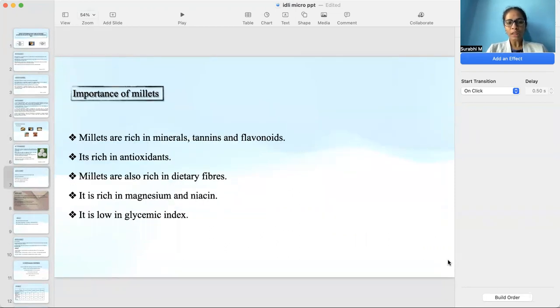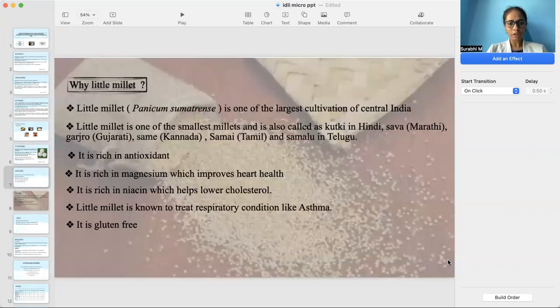Importance of millets. Millets are rich in minerals, tannins, and flavonoids. It is rich in antioxidants. Millets are also rich in dietary fibers. It is rich in magnesium and niacin. It is low in glycemic index.